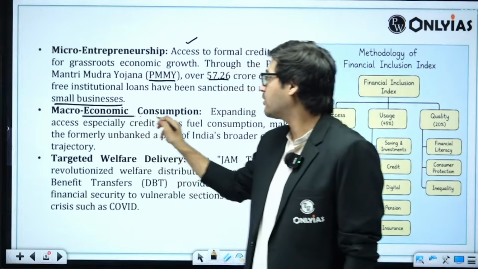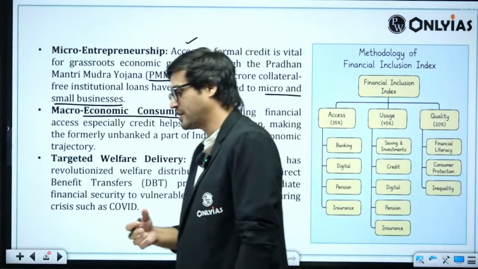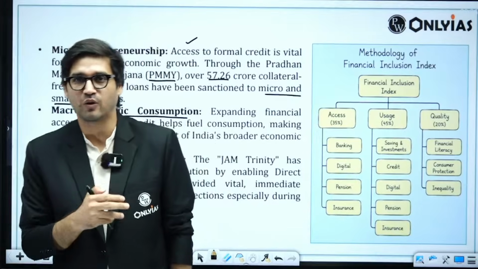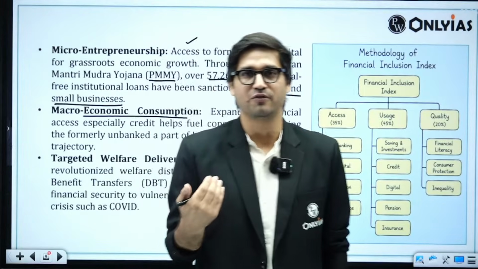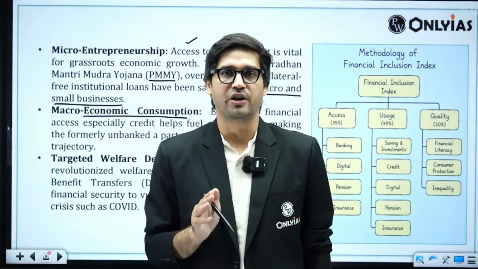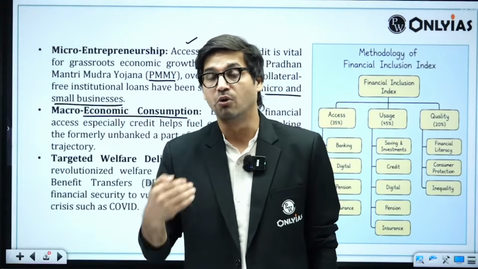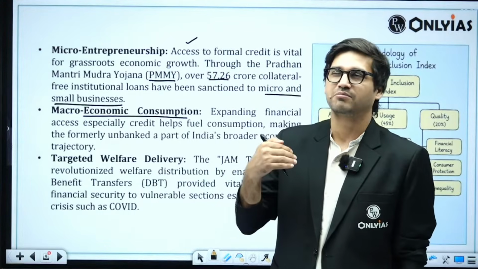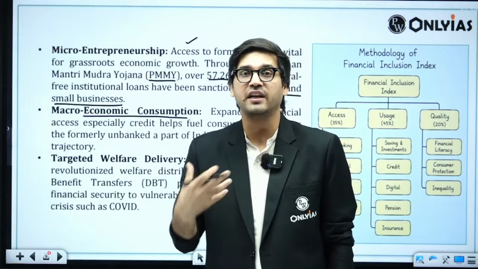Next is macroeconomic consumption. Again, a very basic point that we can use here. There are two models of growth. One is the investment-led model of growth. The other one is the consumption-led model of growth. You have to remember that 65% of this country's population lives in rural areas. And for most of them, agriculture is their mainstay economic occupation with not considerable incomes.